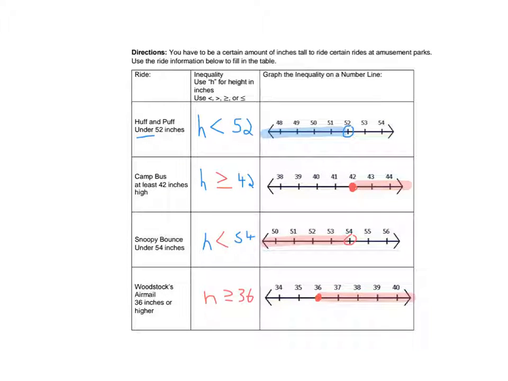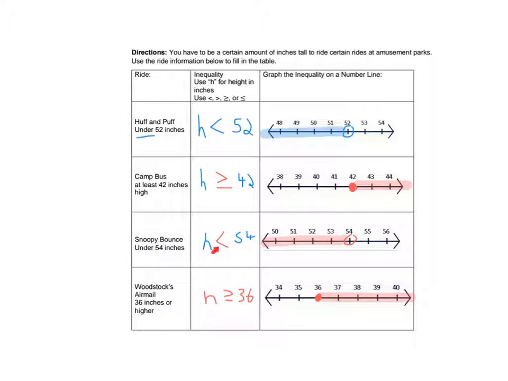All right, check out these answers. At least is one of those tricky ones. That's one you're going to have to memorize. At least means greater than or equal to. So it includes the 42, so it's a closed circle. And at least 42 means numbers like 43 and 44 satisfy it. So we shade it to the right.